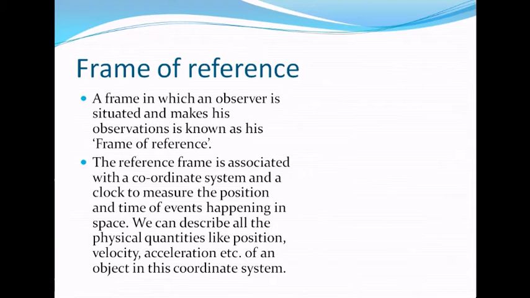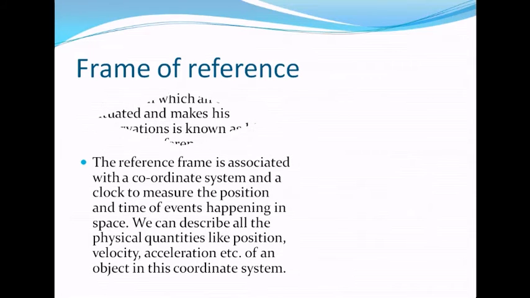It is associated with the coordinate system we are using, and we calculate positions, time and the events happening in that space and time. So we describe all these parameters with physical quantities like position, displacement, distance, velocity and acceleration in that coordinate system. That particular thing is called a frame of reference.